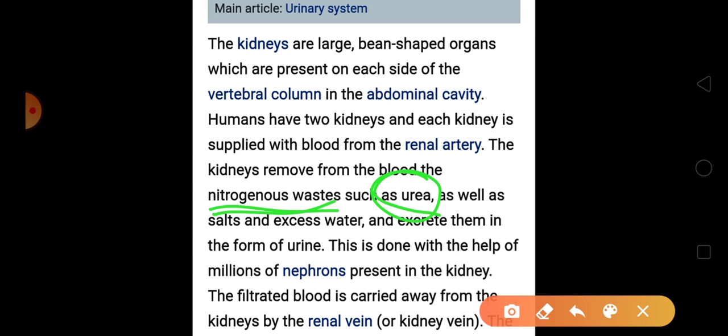Our kidney removes urea from our body along with excess salt and water, and secretes them in the form of urine. So in urine we have urea, water and salt. All this is done inside your kidney.